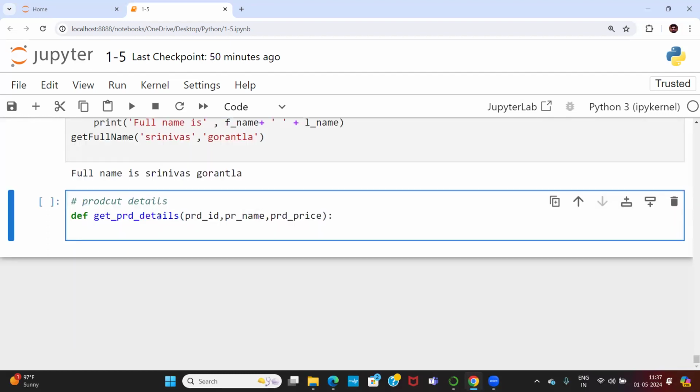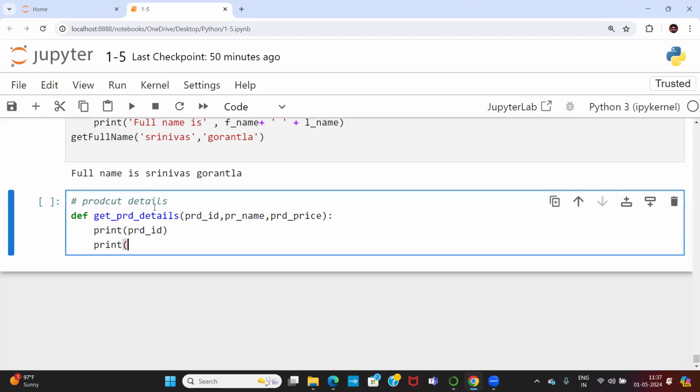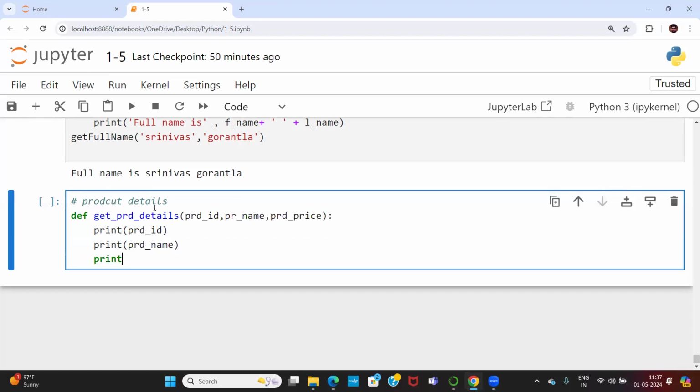Product ID, product name, product price. Amazon product, Flipkart product, Meesho product, whatever the product is. Now, inside the block, what do I want to do? Print of product ID, print of product name, print of product price.